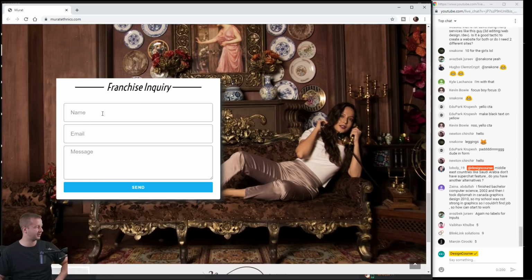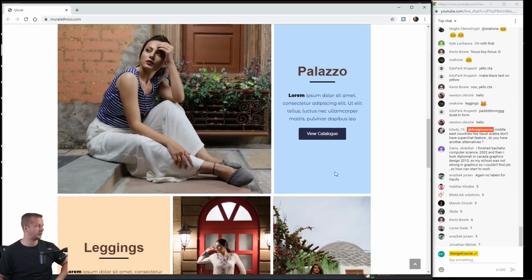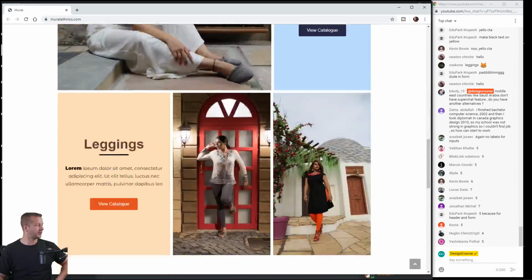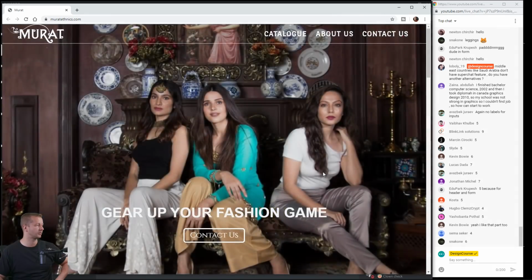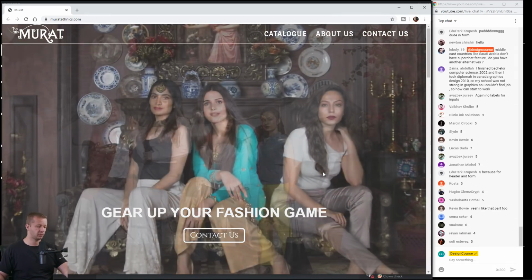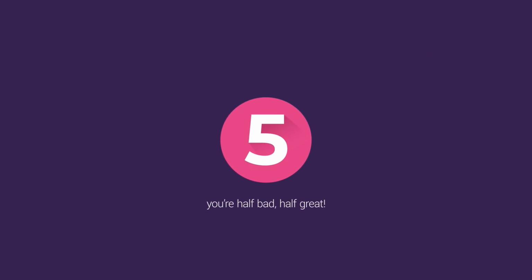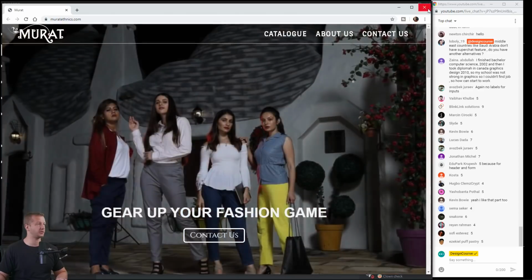Oh yeah, the inputs. Why do you keep on forgetting about that? We have the same issue right here. Use labels. For this, I'm going to say kind of like maybe a 5.5 or so. There's some things happening right, like the middle section. Otherwise, improve those areas and definitely bump it to like a 7+.